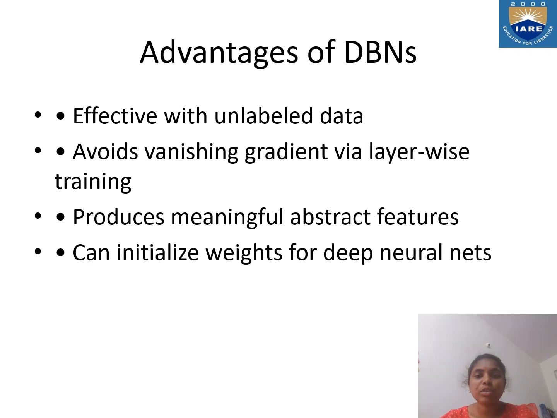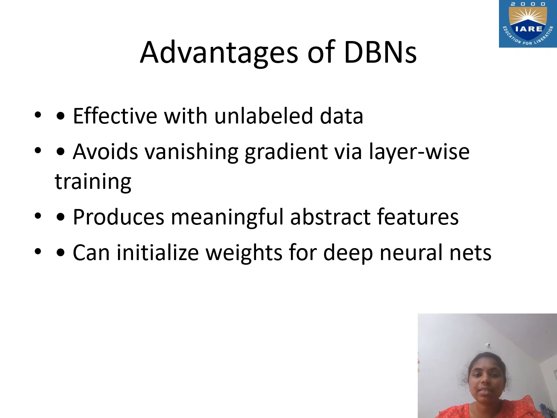The advantages of DBNs: effective with unlabeled data, avoids vanishing gradient via layer-wise training, produces meaningful abstract features, and can initialize weights for deep neural networks. They are very effective for unsupervised or unlabeled data.